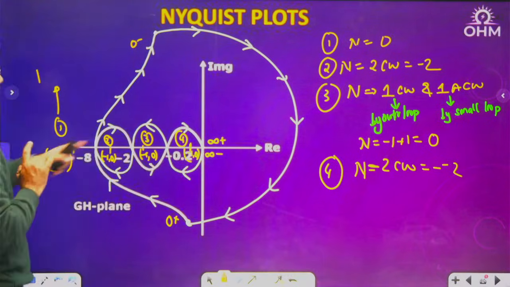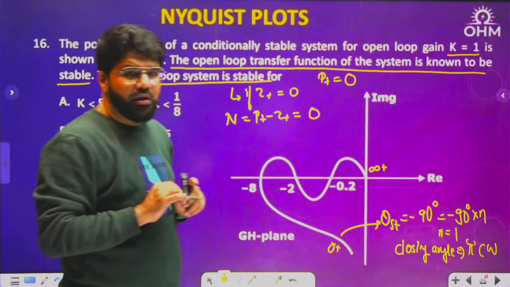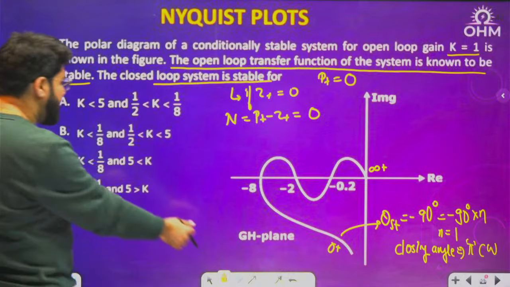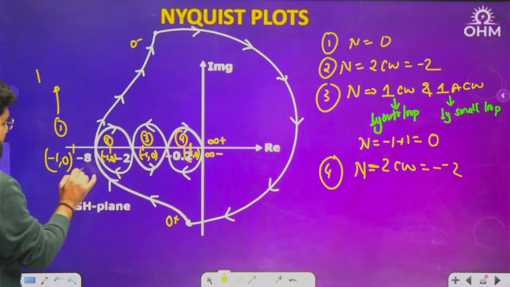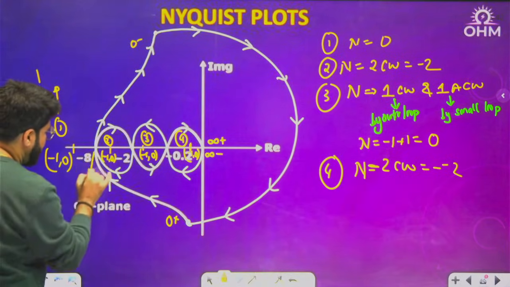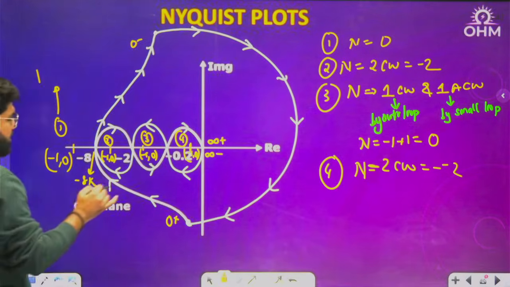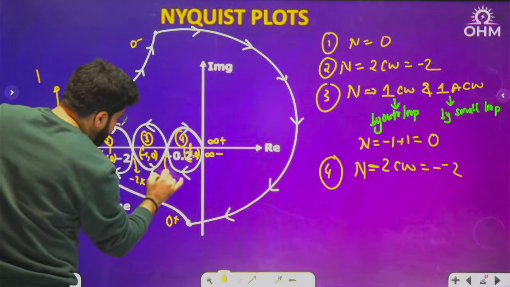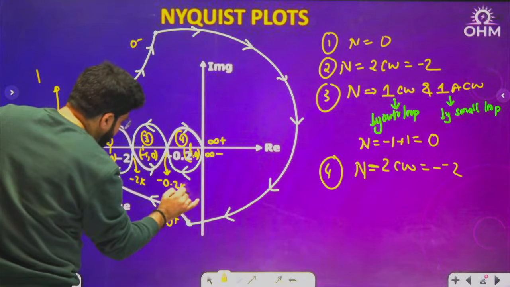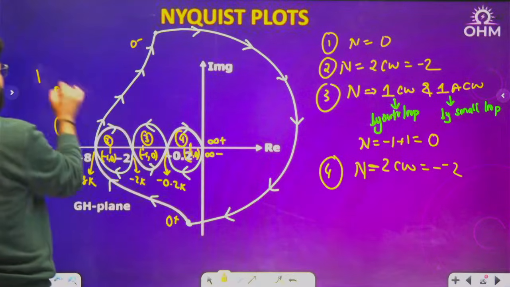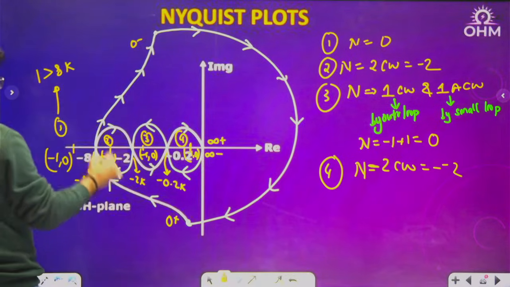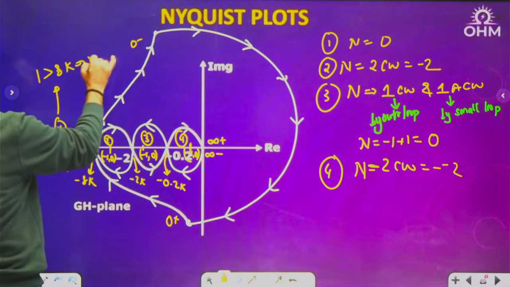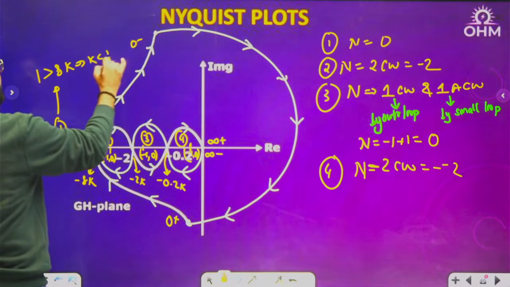One more point: this is the diagram for k equal to 1. If I generally take any gain k, all the magnitudes will be multiplied by k. So this point will now be minus 8k, this point will be minus 2k, and this will be minus 0.2k. That means how much is this distance? 8k. So 1 has to be greater than 8k, because 1 is outside now. So k less than 1 by 8.